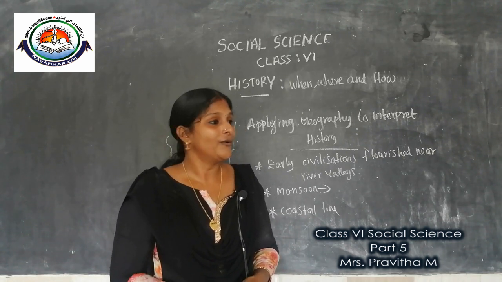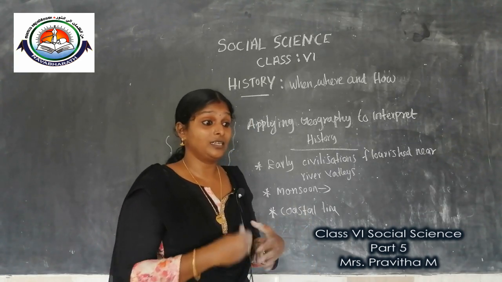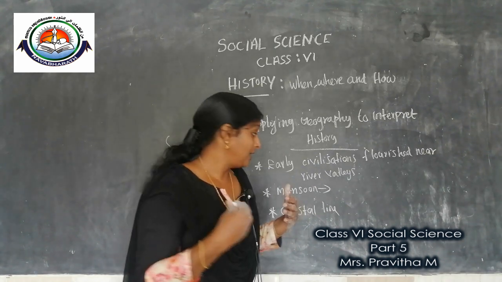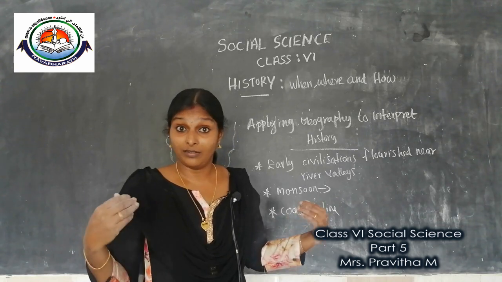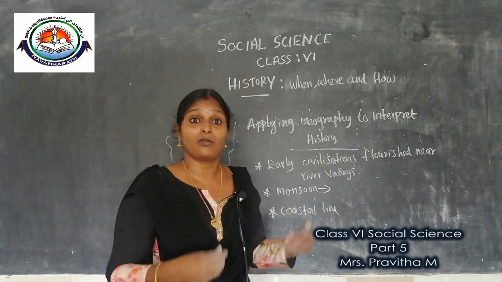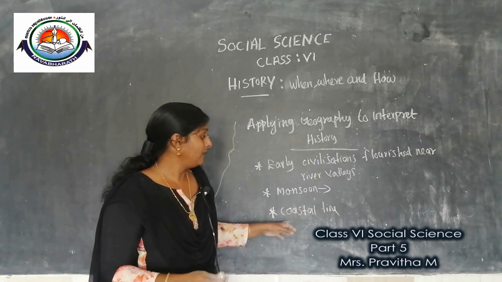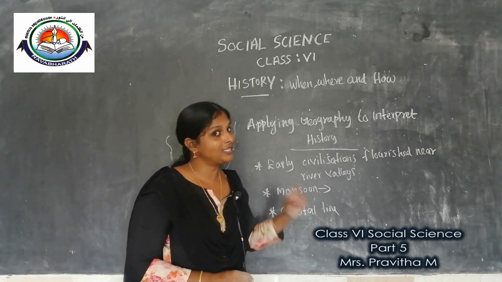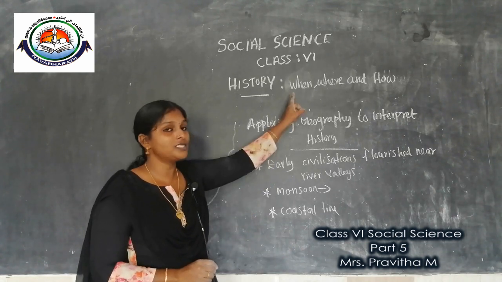Clear children? From this we can understand that the people of India did trading activities with other countries. We maintained trade relations with Roman people, Egyptian people, and Mesopotamian people. So the coastline is a geographical term, and here this geographical term is used to interpret history.